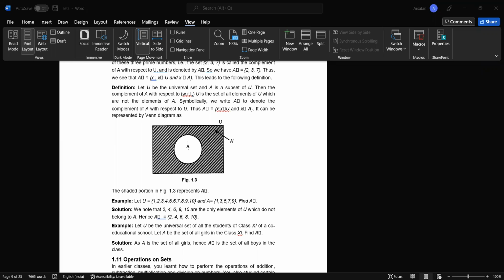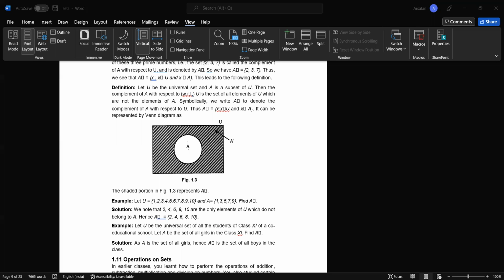If the set A has m elements and the set B has n elements, then A into B has mn elements. So the set A consists of m elements and the set B consists of n elements. And if we do the Cartesian product A into B, then the number of elements in this Cartesian product is going to be mn. So we can find the number of elements of the product of two sets by using this m into n.